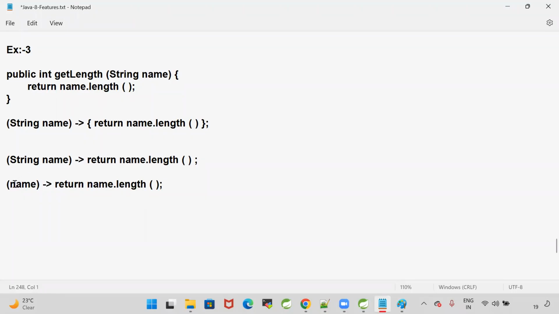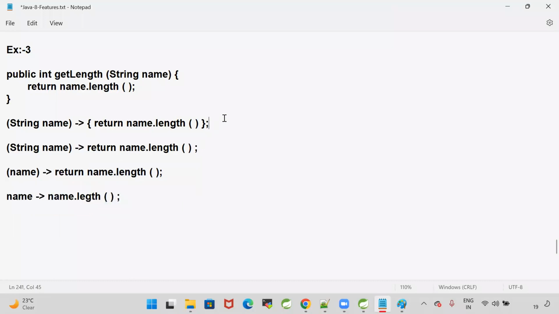When we have a single input for the lambda, writing the brackets is optional, and when we are calling another function directly to return the value, writing the return statement is also optional. So this lambda can be written like this: name -> name.length.